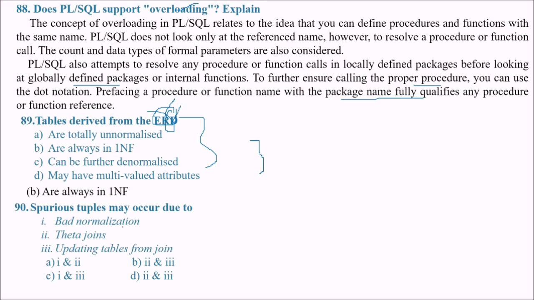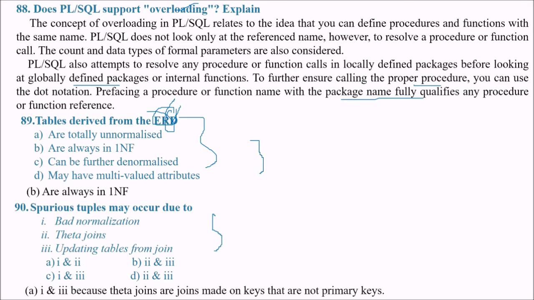Spurious tuples may occur due to what? Spurious tuples. The answer is theta joins. These are the joins made on keys that are not primary keys. So we'll take the answer as C. Let me just rephrase it for you: this is not E, this is C. So we take the answer as C, this one. Spurious tuples can occur from bad normalization and updating tables from that, but theta joins are joins made on keys that are not primary keys.